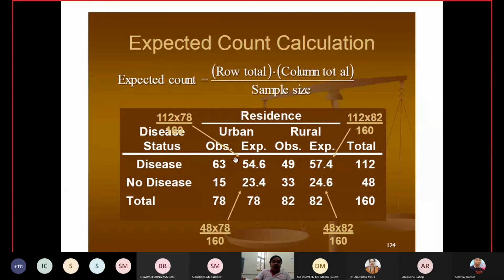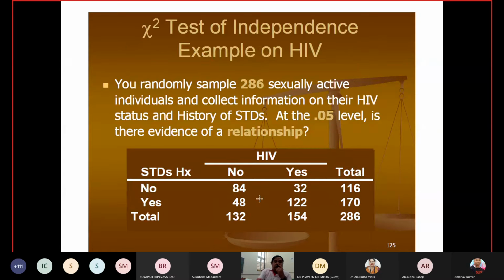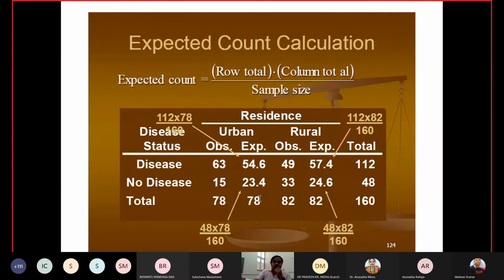You calculated the expected observations for urban and for rural. I have written all the values in the same table, so you can see this. Now just put all the values in the formula and we can get the result.